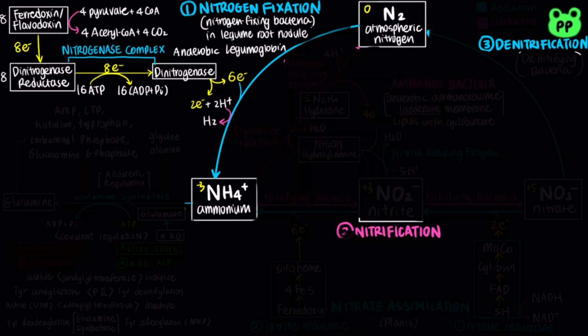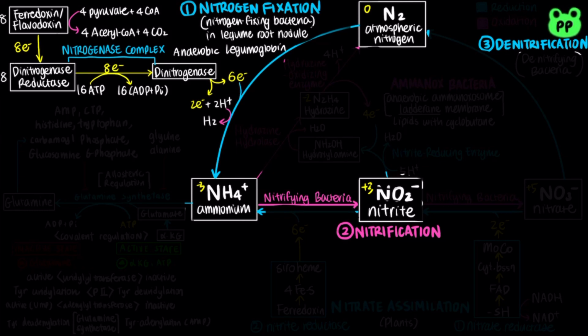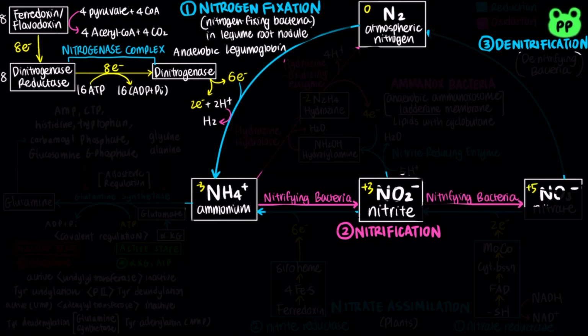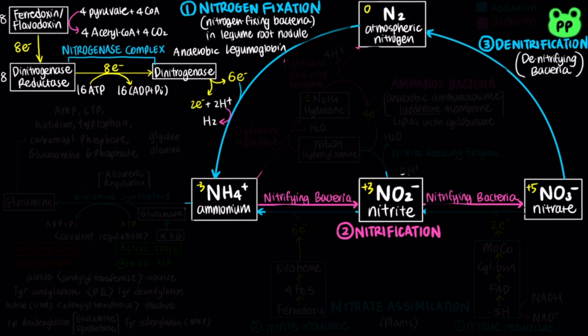Although ammonia can be used by most living organisms, soil bacteria derive their energy by oxidizing ammonia to nitrite with the oxidative state of +3, and nitrate with the oxidative state of +5. Therefore, nearly all ammonia reaching the soil is oxidized to nitrate. Finally, the denitrifying bacteria reduce nitrate to atmospheric nitrogen under anaerobic conditions, completing the nitrogen cycle.